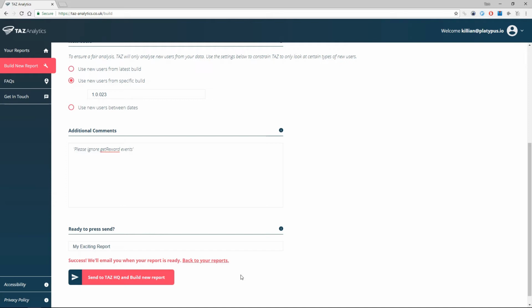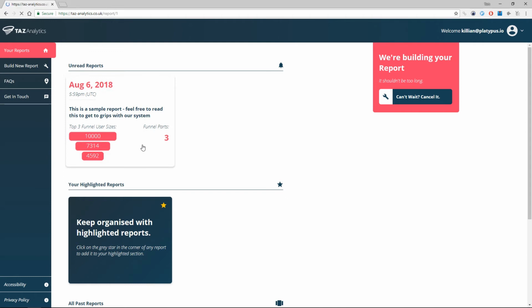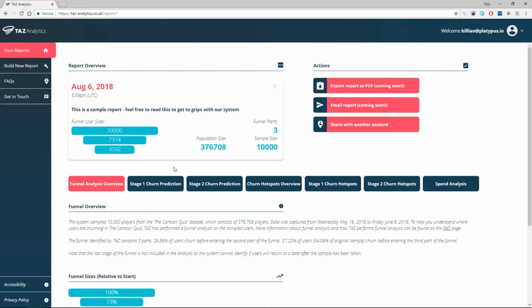In the meantime, let's take a look at the sample report to see what we can expect from TAZ. This sample report is for a fictional game called the Cartoon Quiz. We can see from the report overview section that in the data provided to TAZ, the Cartoon Quiz has just under 400,000 users and that TAZ sampled 10,000 of them to produce its report. At the bottom of the summary, we get our first indication of the type of work that TAZ does: funnel analysis. TAZ looks for correlations in when events fire to determine when important stages of your product start and end, just like with normal funnel analysis.